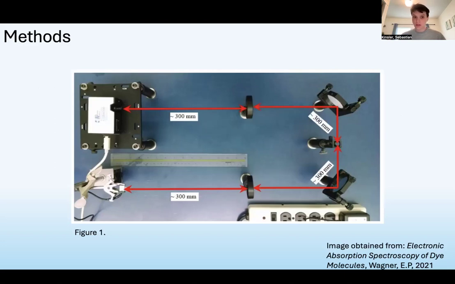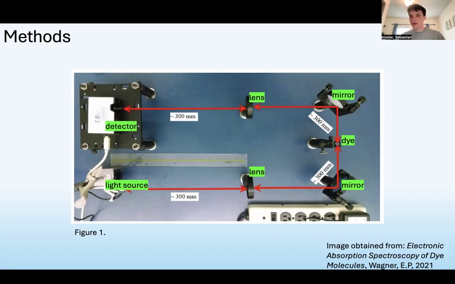So the first thing to do was to find the energy levels of each dye and get experimental data. The setup looked like this. A beam of light exits the light source, is focused by a lens, and redirected by a mirror into our sample of liquid dye. Then it hits another mirror and another lens and enters the detector.